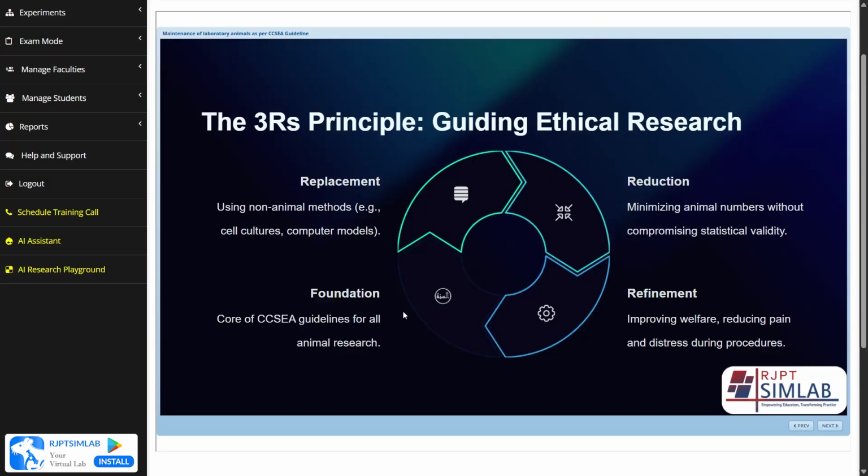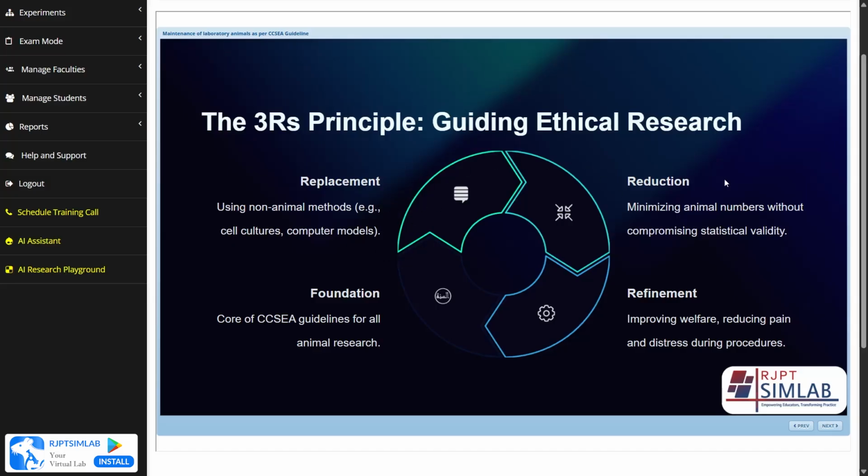Now let's see the first R, which is replacement, which says using non-animal methods. This statement says that we have to reduce the use of animals. We have to replace animal methods for the experiments, like we can use cell cultures and computer models for the research work. We can replace animals with computer methods and perform our experiment on computer models.